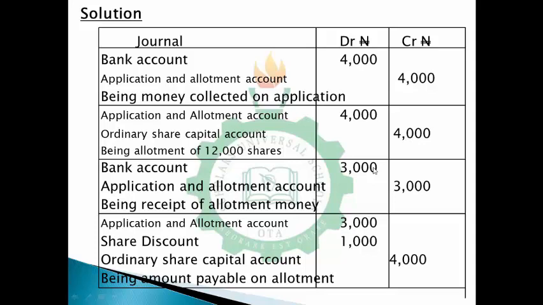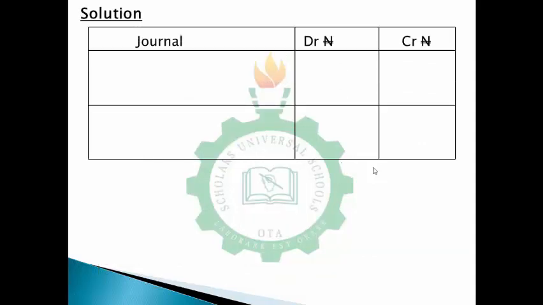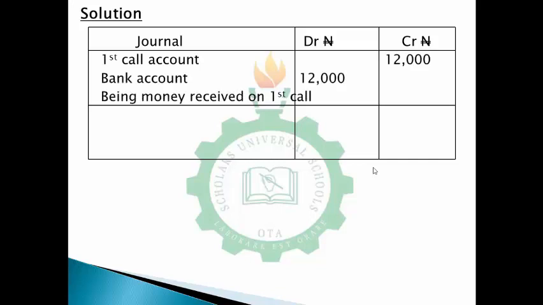All right, so we can move to our first call now. First of all, when you're receiving money in the bank, you debit your bank and credit your first call with 12,000, which is 0.60 times 20,000 shares.